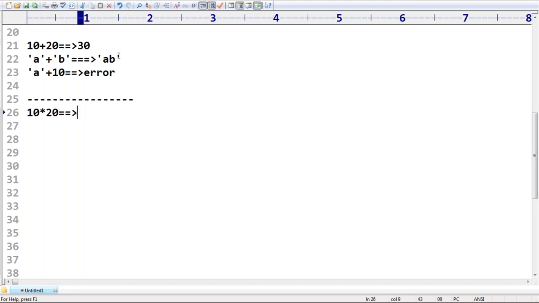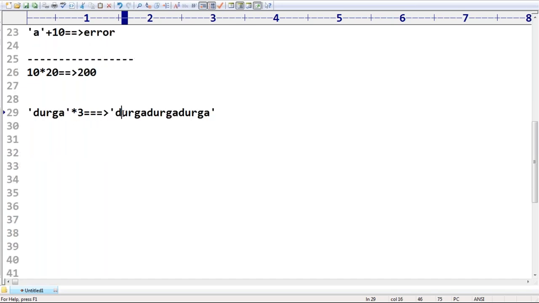Similarly, 10 into 20 is nothing but 200 by default. So we can apply the star operator for 2 numbers. But if you want, you can apply it for strings also. Then it is considered the string repetition operator. Multiplication operator or repetition operator, right? So 'Durga' into 3, what output do you get? 'Durga' is printed 3 times. But if you want to apply star for a string, compulsorily one argument should be string type and the other argument should be int type.